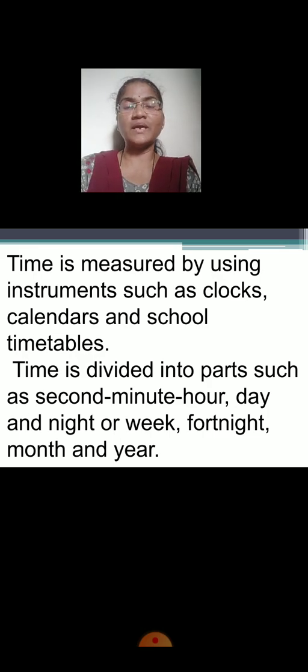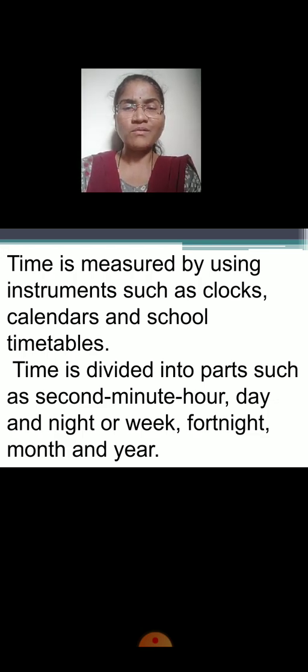Time is measured by using instruments such as, which are the instruments? Clocks, calendars, school timetables, then an hourglass, water clock. Very good. Time is divided into parts such as seconds, minute, hour, day and night, or week, fortnight, month, and year. What is a fortnight, children?